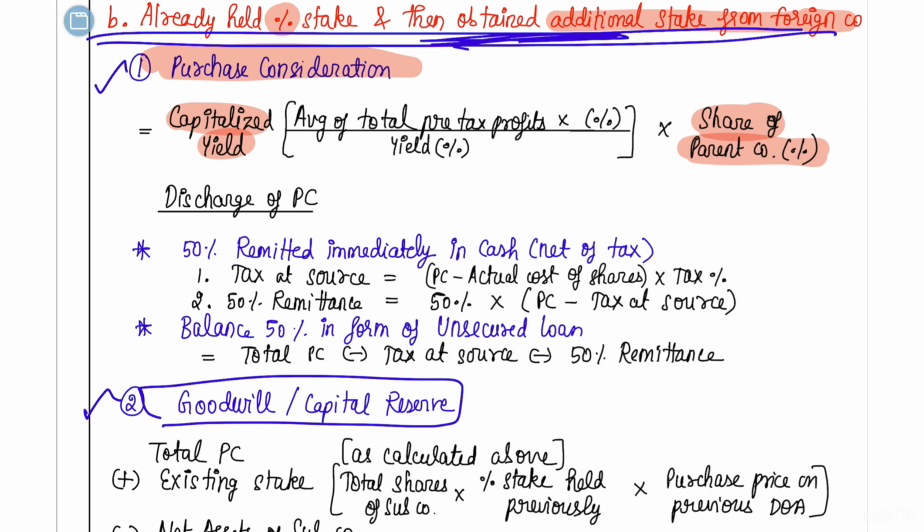They told you that it is going to be the average of the total pre-tax profits of the past 3 years. And how much of that average are you going to take? They are saying that 40% of the average of total pre-tax profits you have to take, and you have to divide it by the yield percentage. So now let's see here. What is the average of total pre-tax profits?